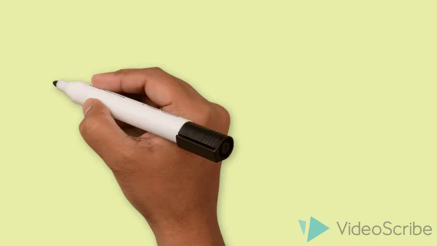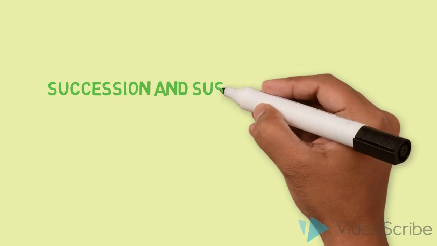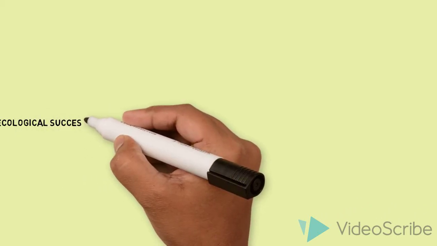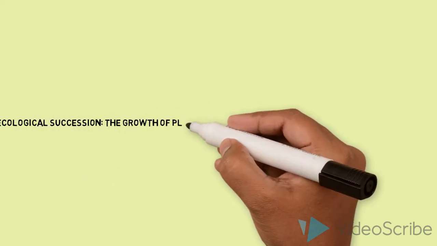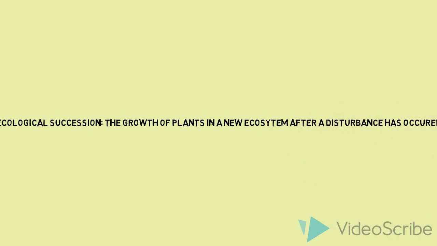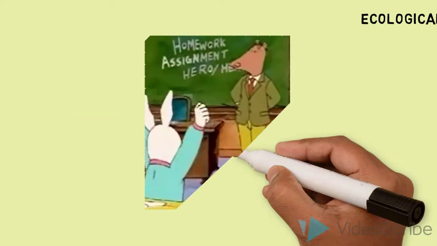Hello class, today we will learn all about succession and sustainability in plants. It might sound complicated, but it's very simple. Ecological succession is the growth of plants in a new ecosystem after a disturbance has occurred.